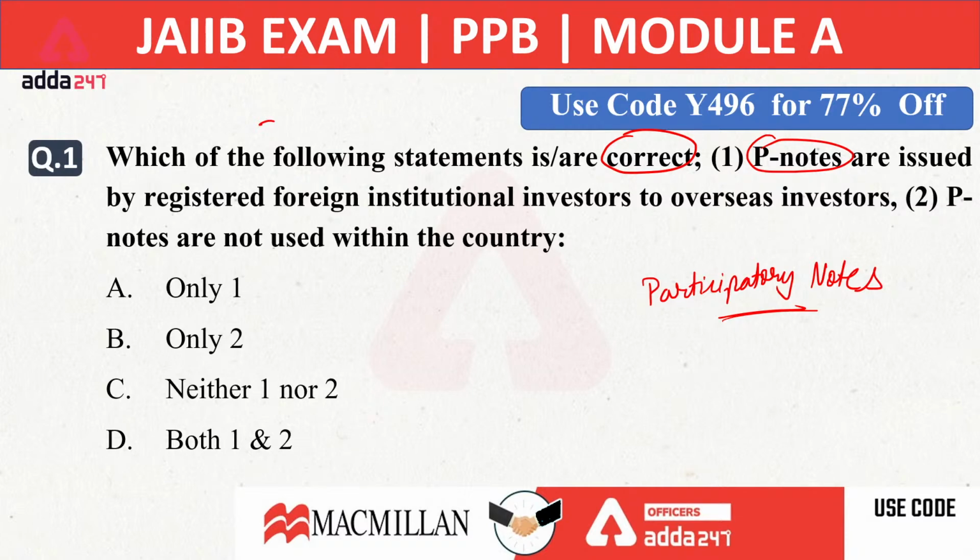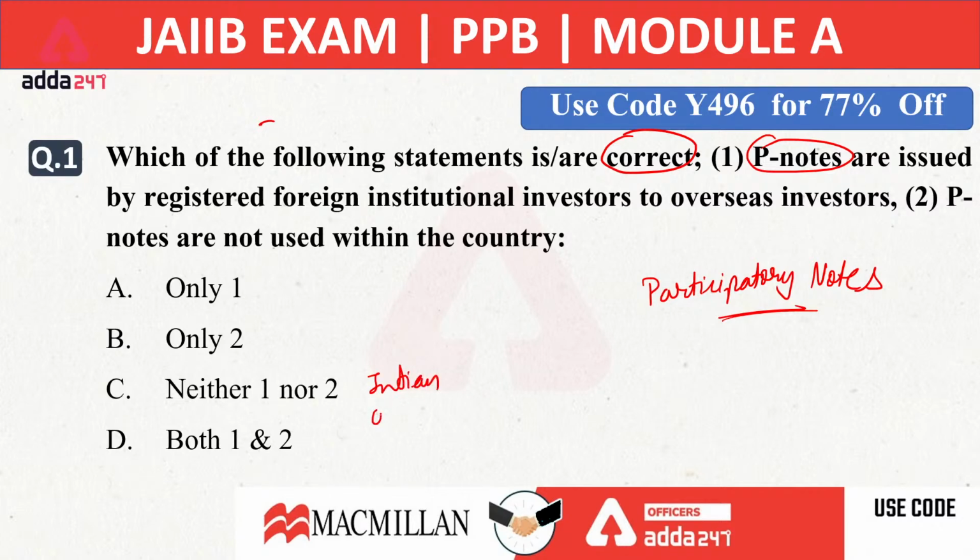These participatory notes are the security of a particular Indian company or any other country's company. Only one is true. Why not only two? Two is not true. Why is two not true? P notes are not used within the country. It is not true.